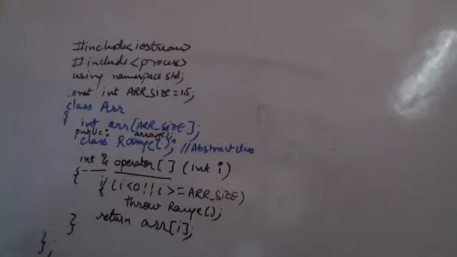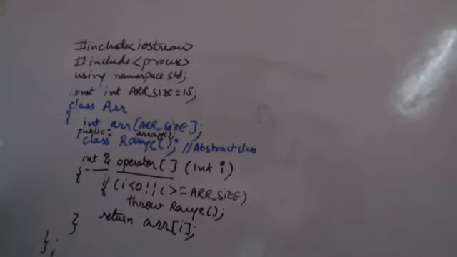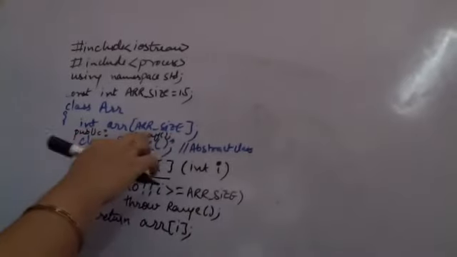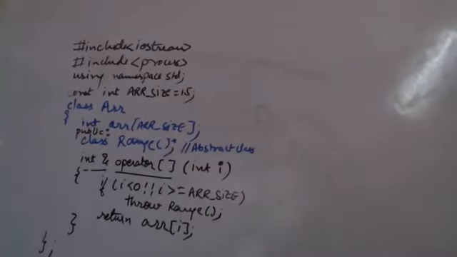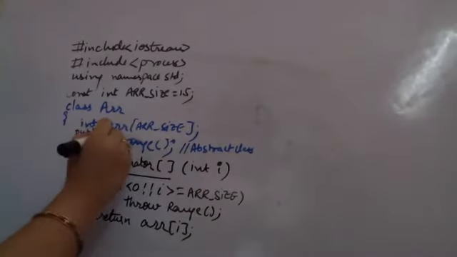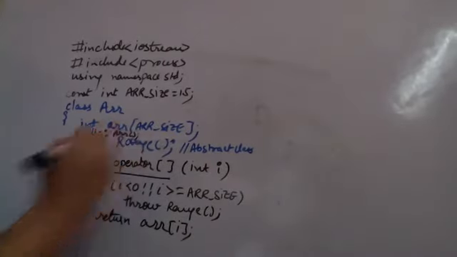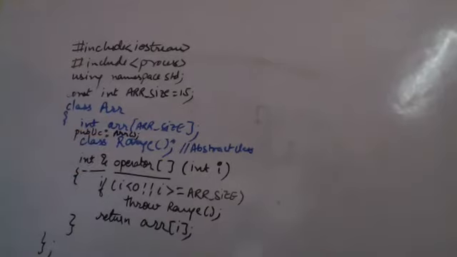Now I'm going to define the function, fine. Or maybe I can create a constructor. I can create a simple constructor, and for this constructor only the declaration has been given, not the definition. So outside the class, I am trying to define this constructor.